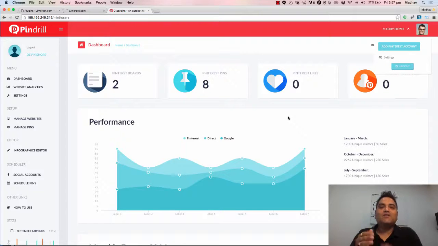Alright, so how can you use this tool as a money making tool? You know one fact, there are more than 70% people who are actually pinners. They are real buyers. They are using this tool for buying products. The average order value for people who are using Pinterest for buying products is between $140 to $180. Alright, so let me tell you how you can automate your whole marketing campaigns on Pinterest using Pindrill.com.